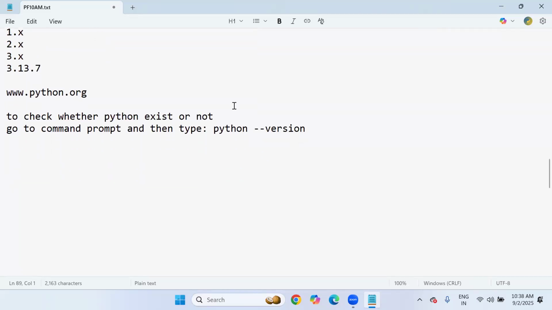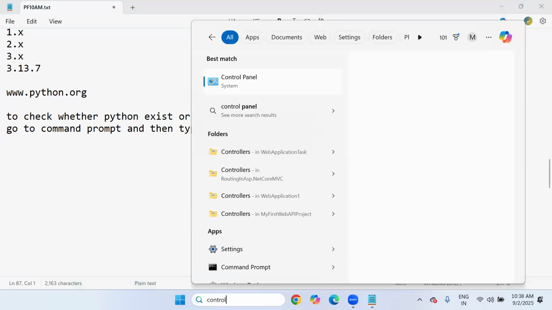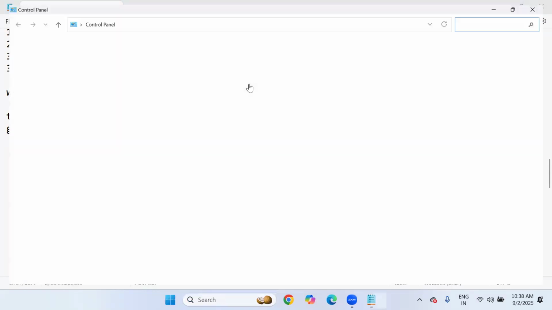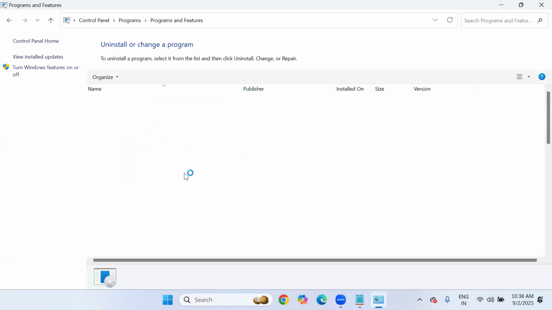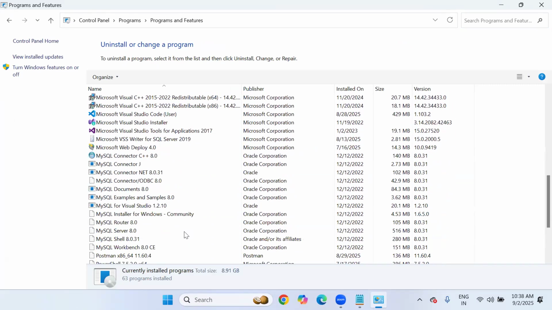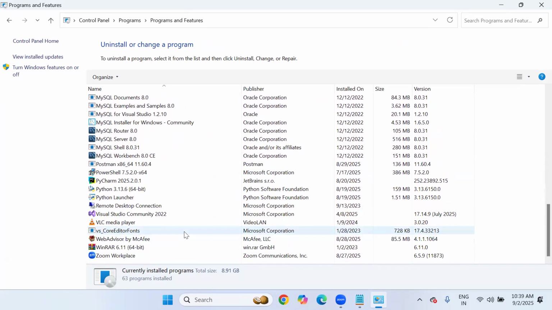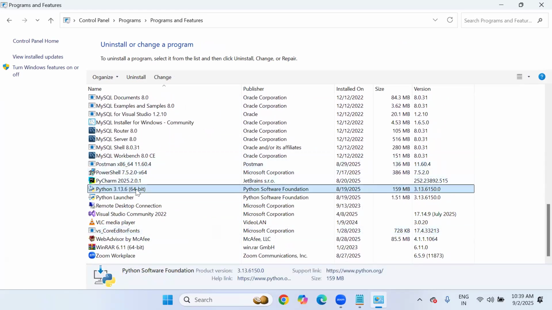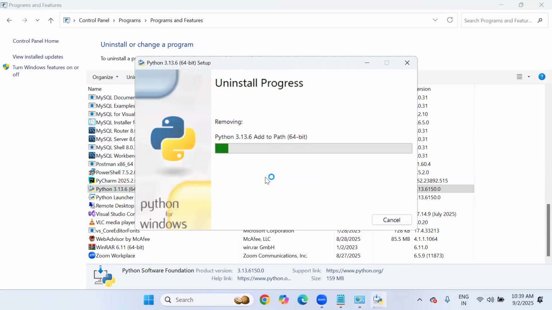When I checked the Python version in my computer, Python already existed, so I would like to remove that software. In the removal process, I'm simply visiting control panel and uninstall program, and letting it uninstall this Python software from my computer so that I can reinstall it, and you will get clarity on how to install Python software for the first time. Just a moment, sir. It will take a few seconds, not much more time.